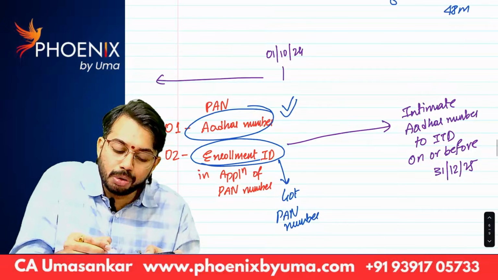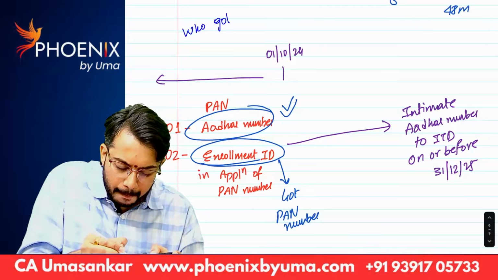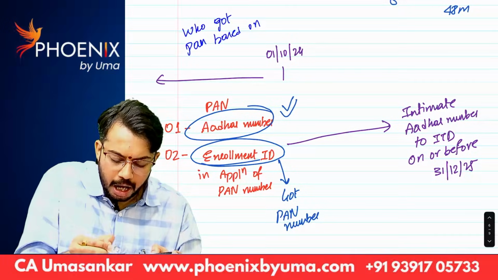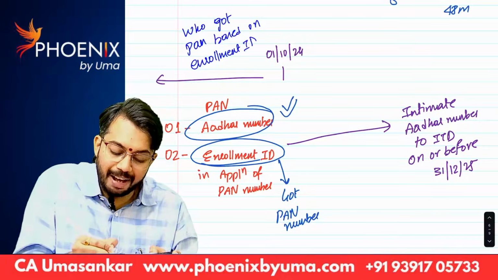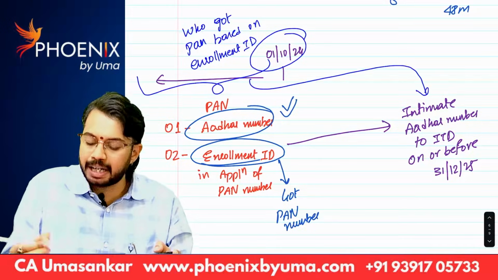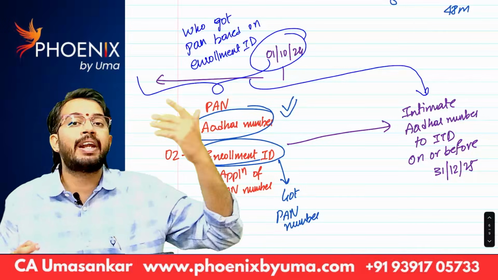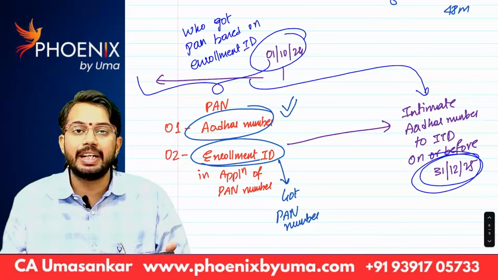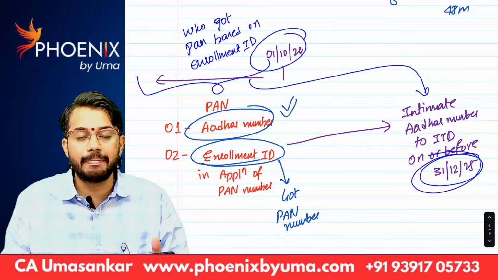So, those who got PAN based on enrollment ID before 1st October 24, they should intimate Aadhaar number to Income Tax Department. What is the due date for intimation? Due date for intimation is before 31st December 2025. Are you able to understand? That is another amendment in Return of Income chapter.